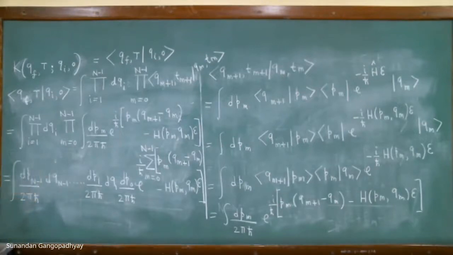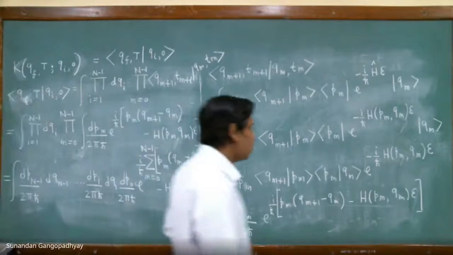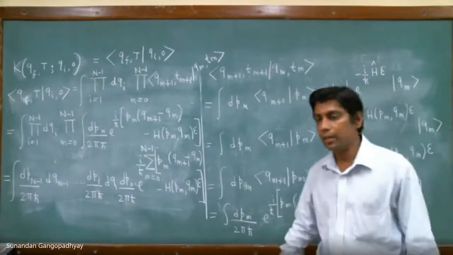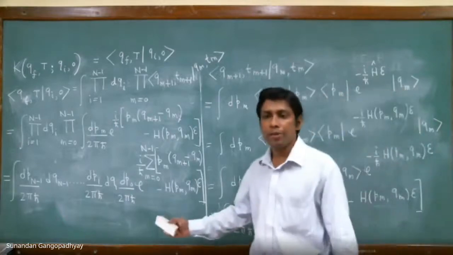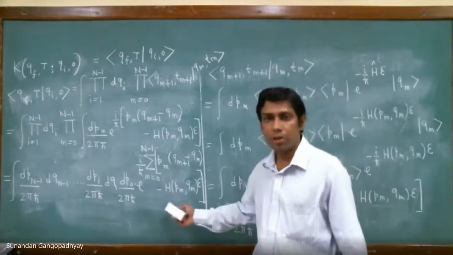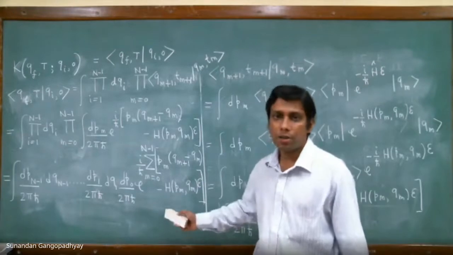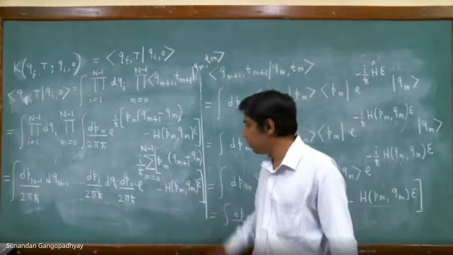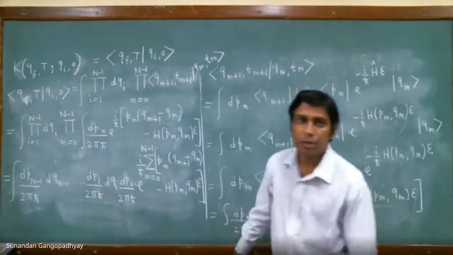So far you should notice that we have not assumed any particular form of the Hamiltonian. We have not assumed anything here. We have just kept a very arbitrary function for the Hamiltonian, which is basically a function of the momentum and the coordinates. So it's a function of Pm and Qm, and we have carried out the entire analysis.